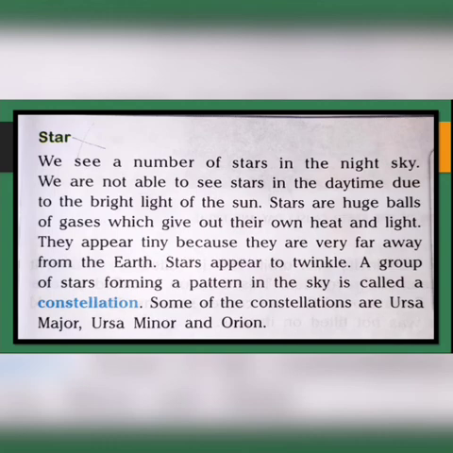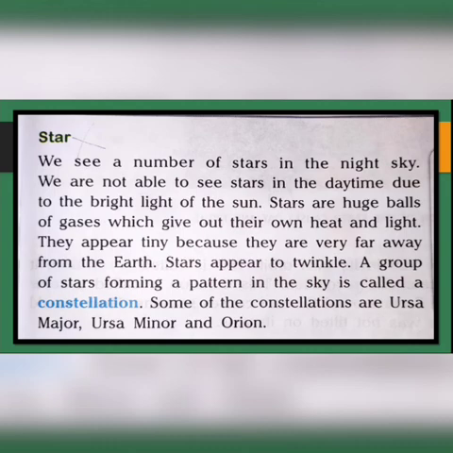So what are stars? They are huge balls of gases and can give out their own heat and light. The star which is nearest to our Earth is the sun.